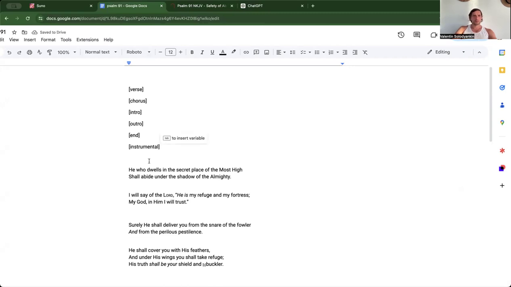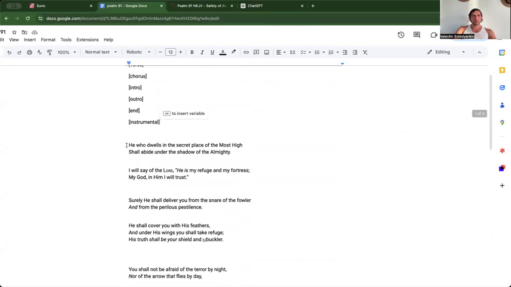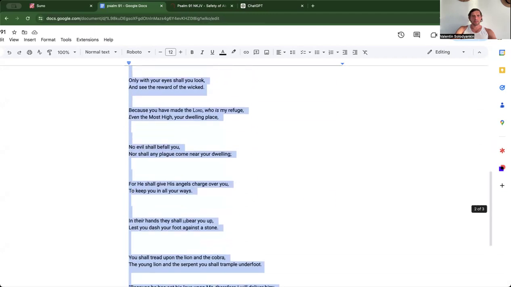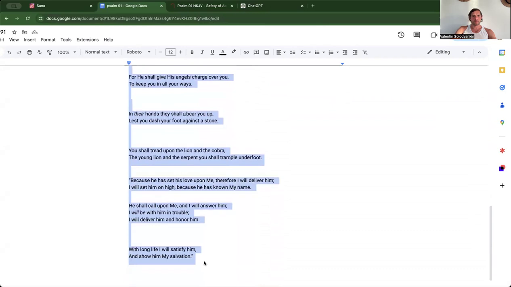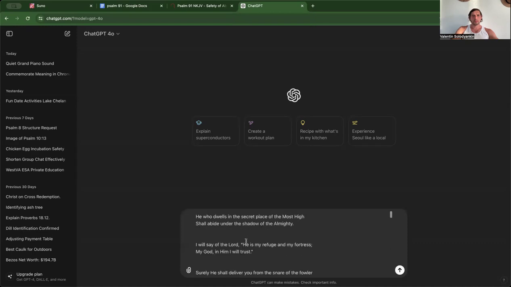All right, so now let's put this into a verse. Another thing you could do is you could just tell GPT-4 or 3.5, whatever version you like to use, to put this in a verse. So copy, and then you could talk to it.